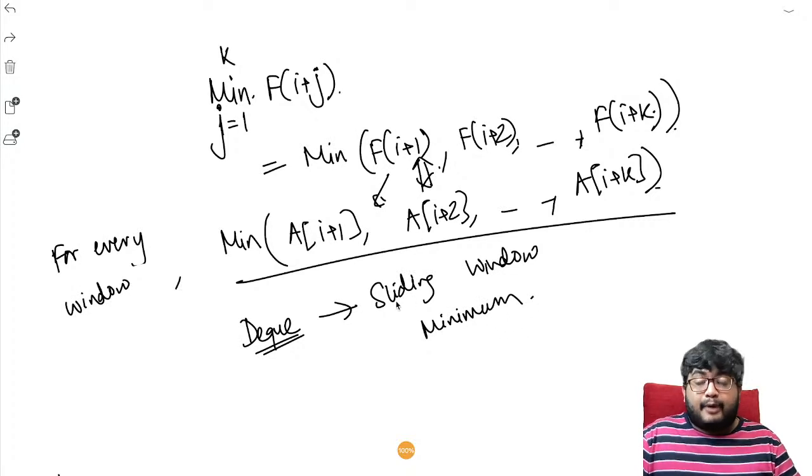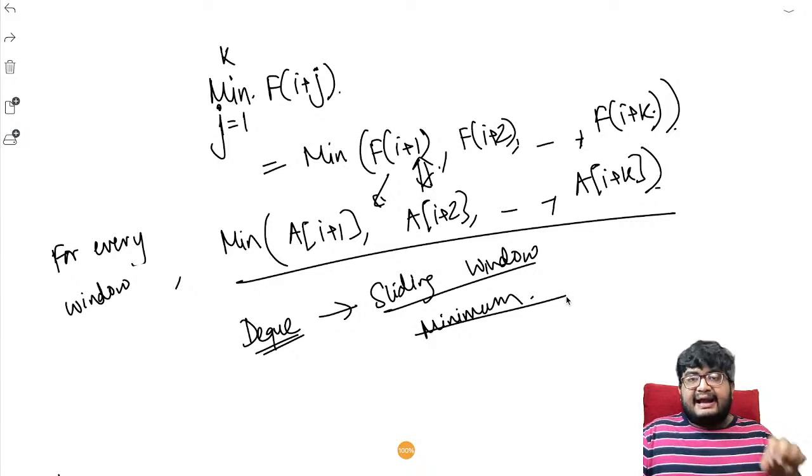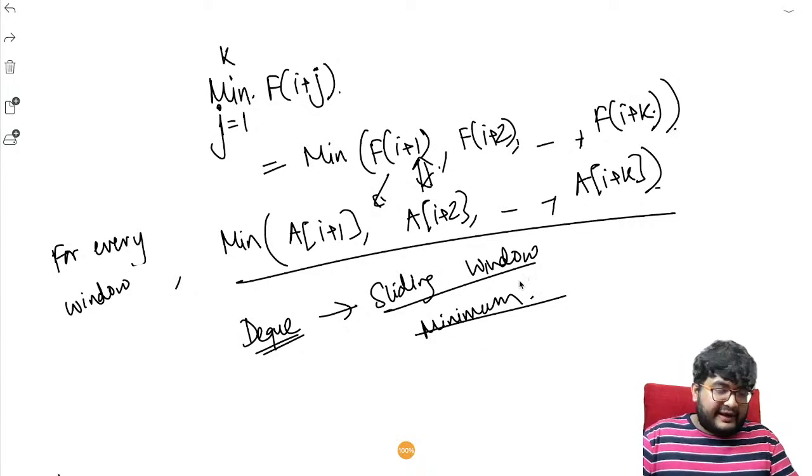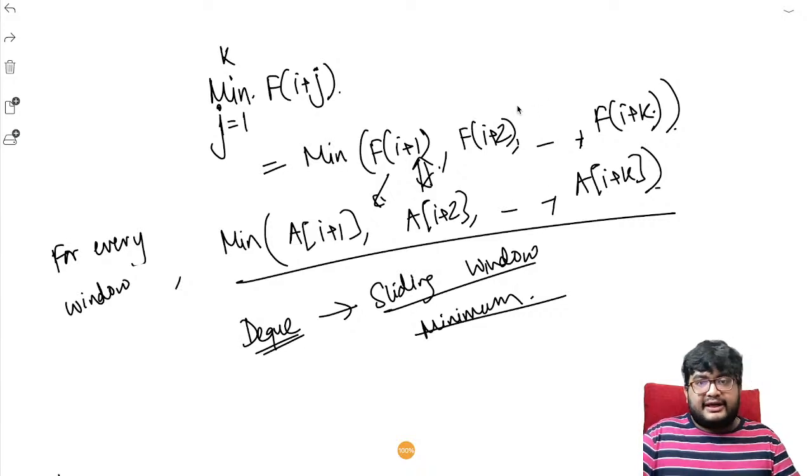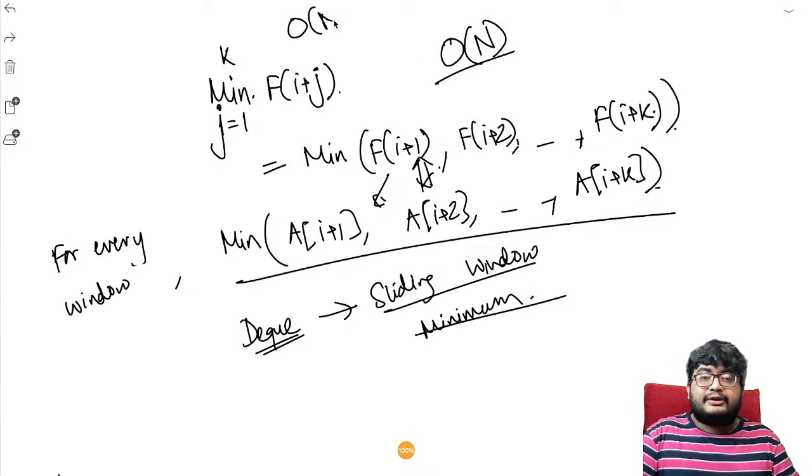It's a very popular LeetCode question, a very popular interview question. Given an array and a window size of k, or a subarray size of k, find the minimum element for each subarray of size k. We use sliding window for that, for order of n. And same thing we'll do here. We'll use a sliding window approach to reduce the complexity from order of n times k to order of n.